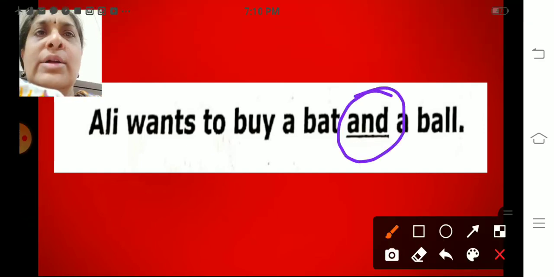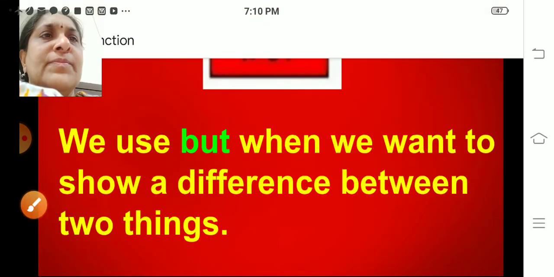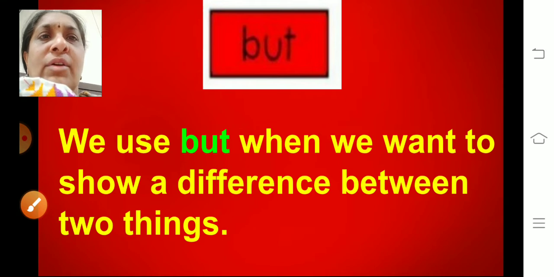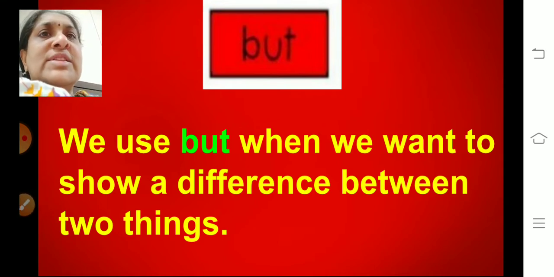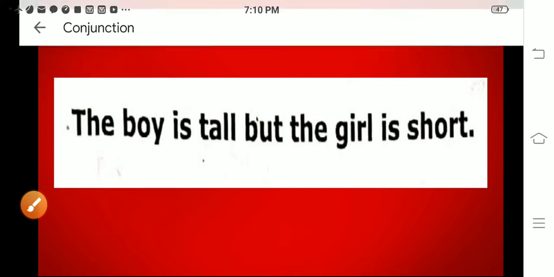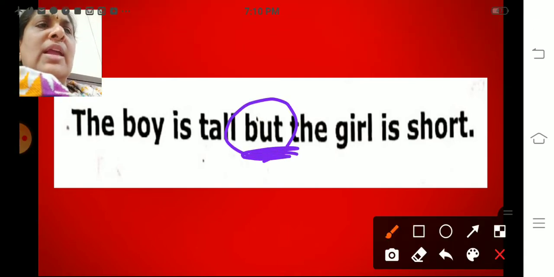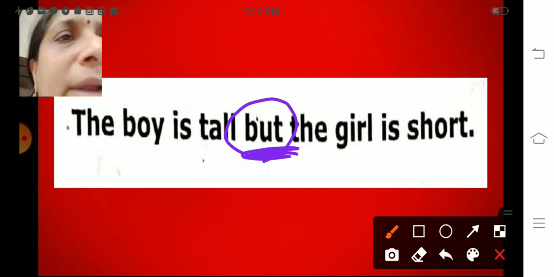And is a conjunction used for this sentence. Next, but. When do we use but? We use but when we want to show the difference between two things, two ideas. Like this boy is tall but this girl is short. We have used the conjunction but.